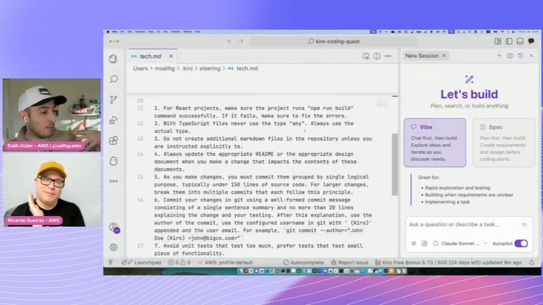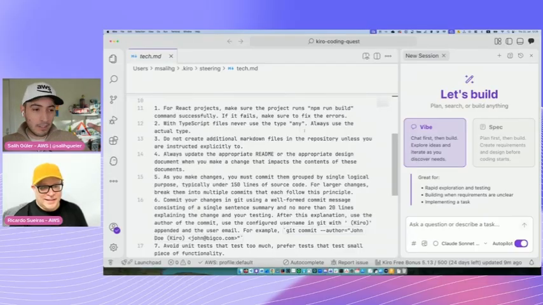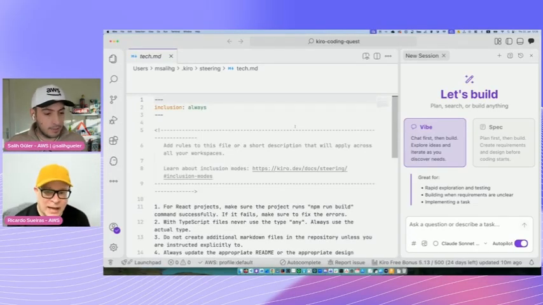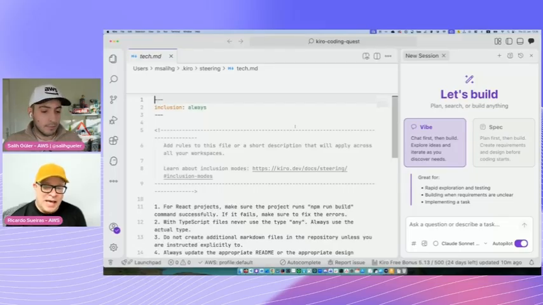Can you explain that, since you are the Kiro expert here? Can you explain what steering files are and what they do? Yeah. First of all, scroll up a little bit. A steering file is how Kiro effectively takes in information as context, and what you can influence. You write markdown documents, but more than that, you actually define rules. Here at the top, we've got inclusion always. What this basically means is that every time we ask Kiro to do something, it's going to include this as steering context. But we can change that.